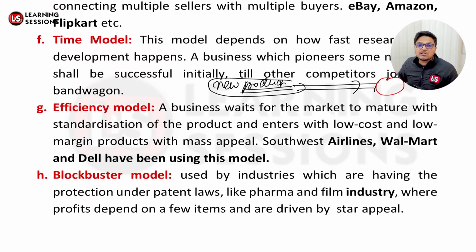Further, it's related to the blockbuster model. Blockbuster model means that when you're having the production under the patent laws over there, in that particular case, you'll be hiring some star, which will be an appealing star, and further, based on the advertisement, you'll be selling your product. That's actually related to the blockbuster model over there, right?